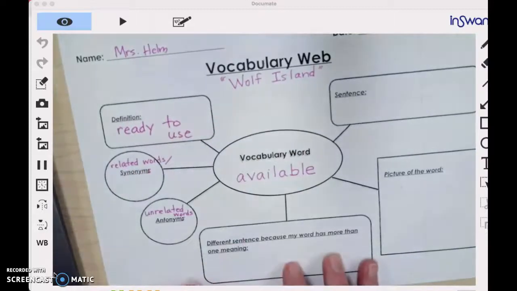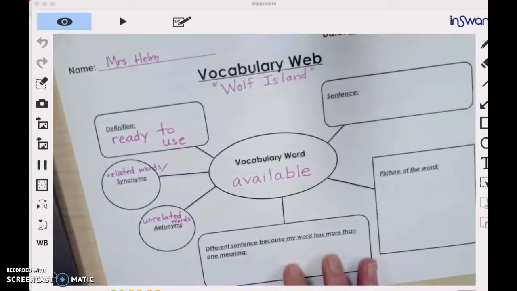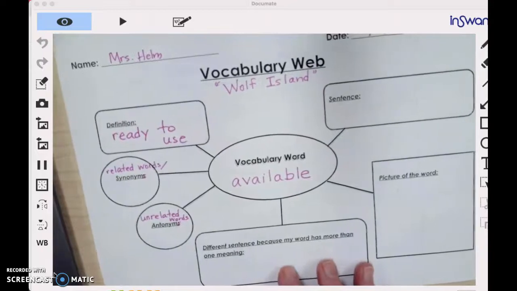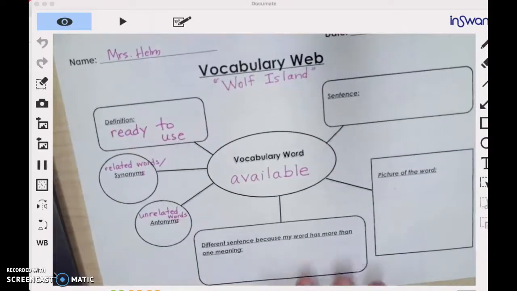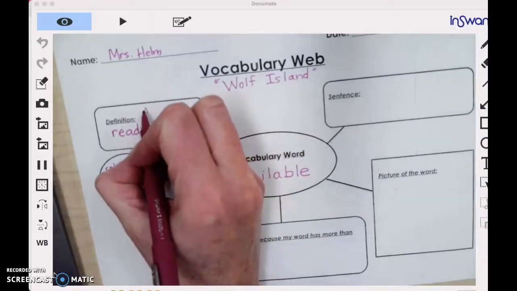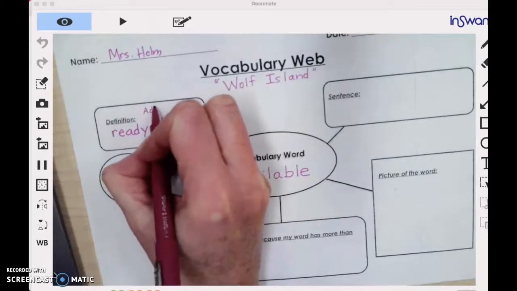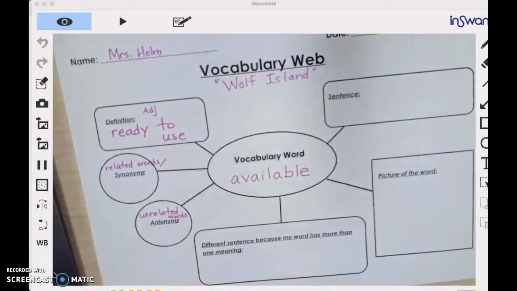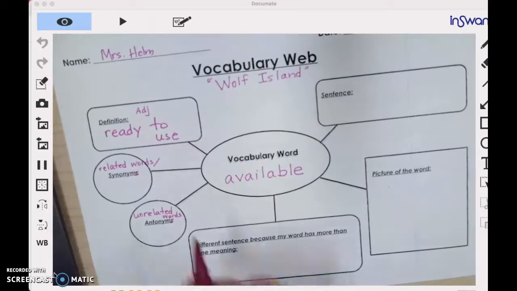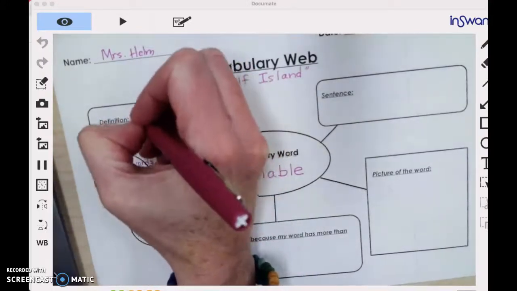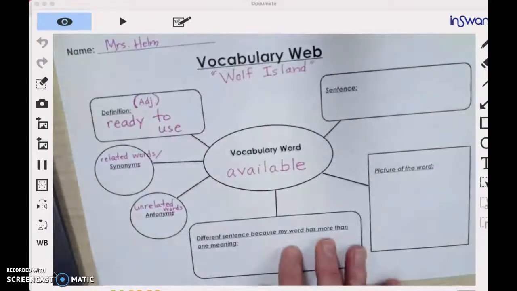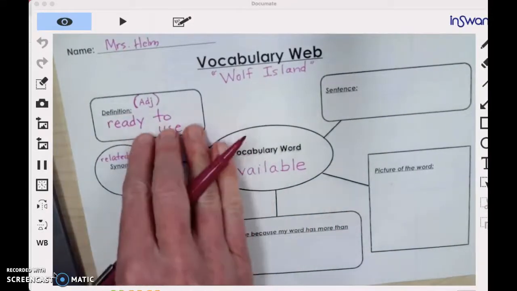The other part I want you to add up there is the part of speech. Ready to use, available, would be an adjective. So I'm going to write adjective up there. Okay, and I did the abbreviation. Usually we put that in parentheses. That's my part of speech and my definition.